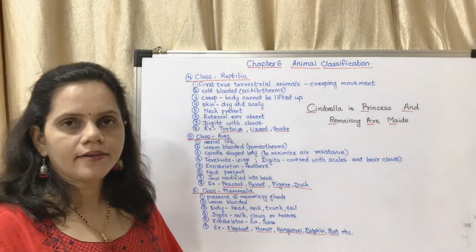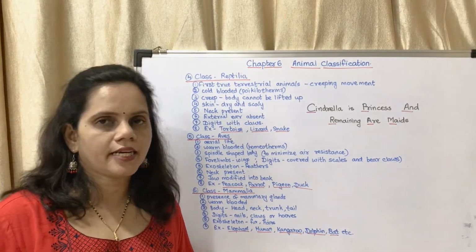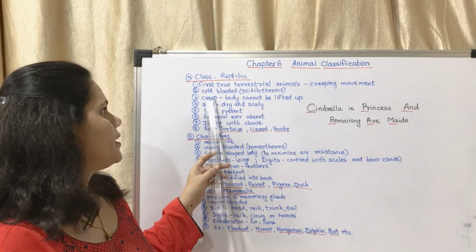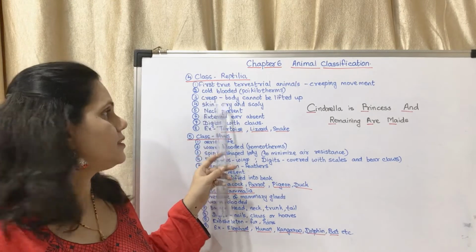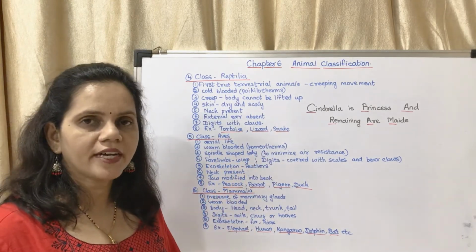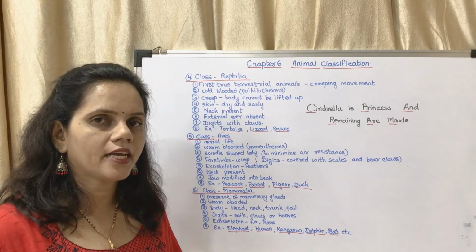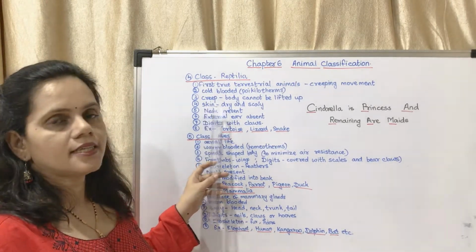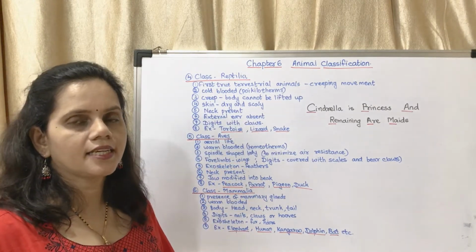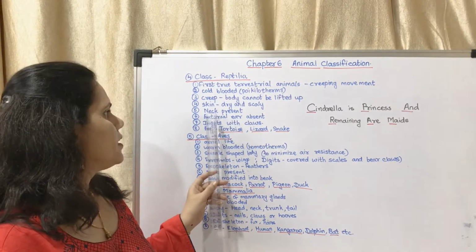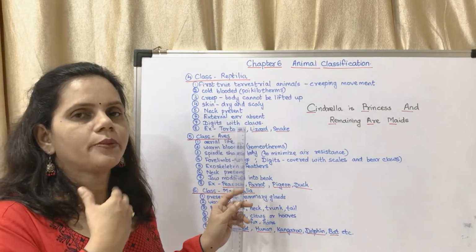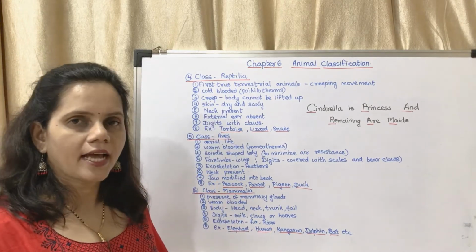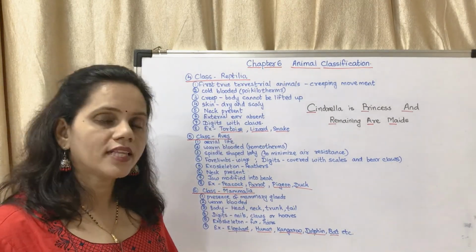They are cold-blooded. Cold-blooded means they can change their body temperature. One word for it is poikilotherms. They creep on the surface. Their body cannot be lifted up even if they have legs. Their skin is dry and scaly. Neck is present. There is a neck between head and the body. External ear is absent. Digits are with claws.